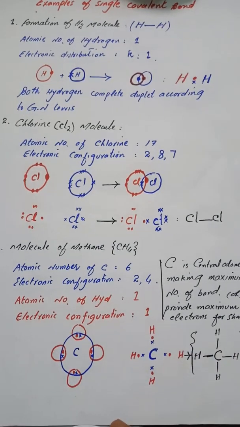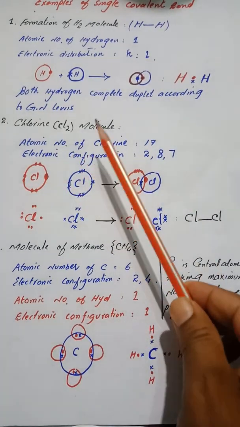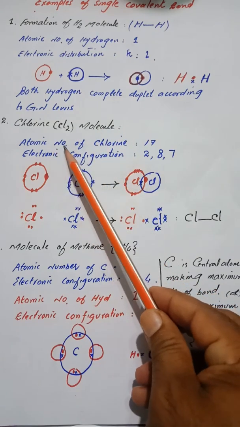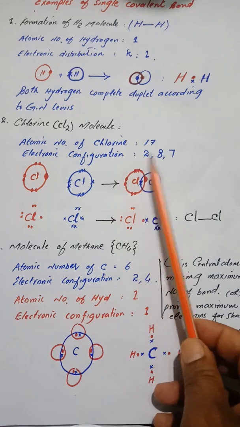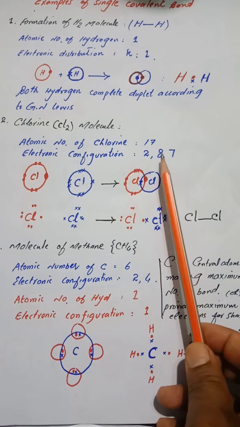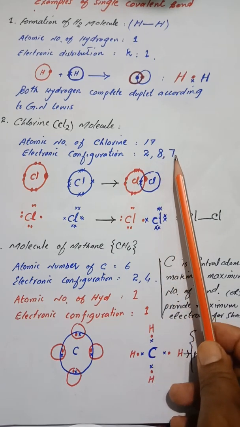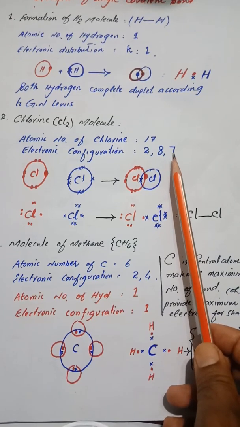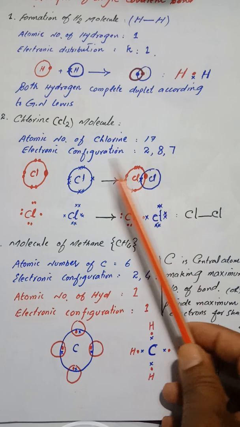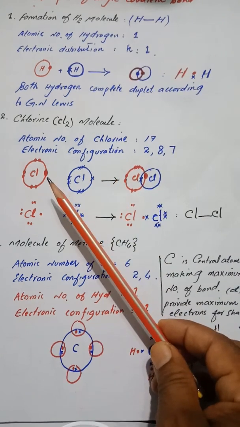Similarly, the chlorine molecule. We know that the atomic number of chlorine is 17. The electronic configuration of chlorine is 2, 8 and 7. Look here, 7 electrons are there in the valence shell of each chlorine atom. Now, in order to complete its octet, it needs to have 8 electrons.